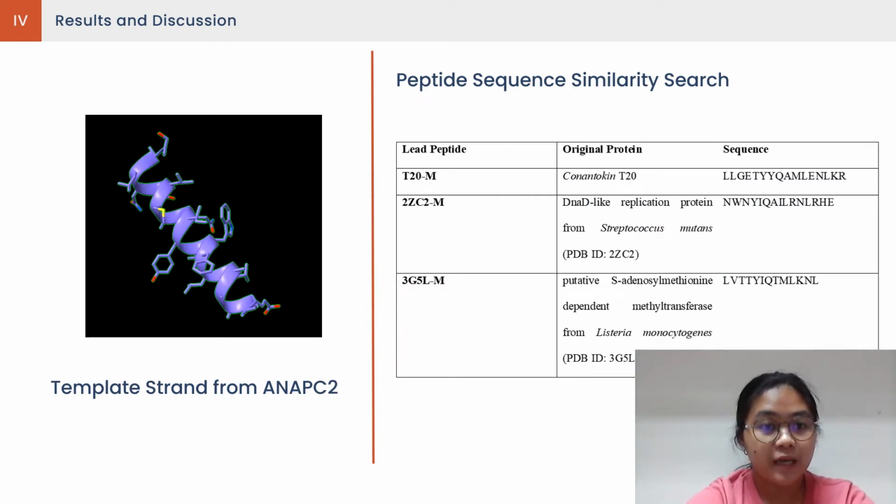Using the fragment as the query sequence, several template sequences were made by doing sequence similarity searches across several peptide databases, from which only the ConoServer database yielded hits. In the ConoServer peptide database, the top hit was a conantokin T20 peptide, and NCBI BLAST was also used in order to conduct a similarity search against the entire PDB database.